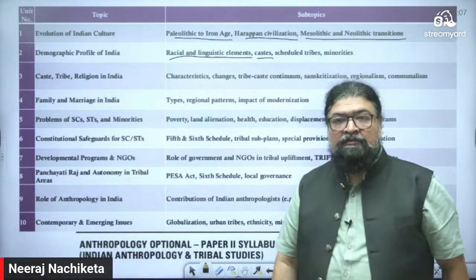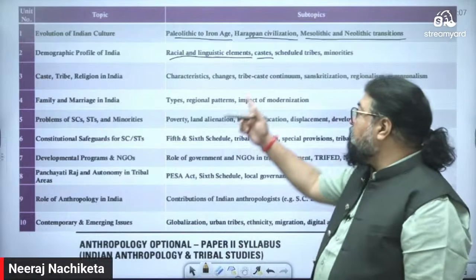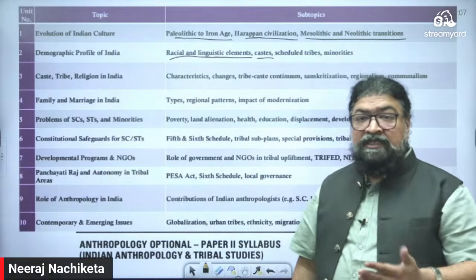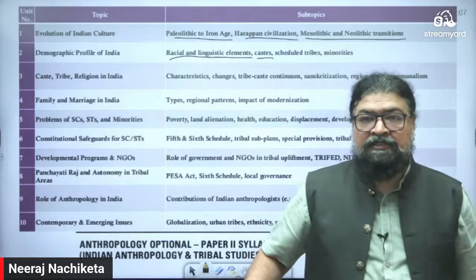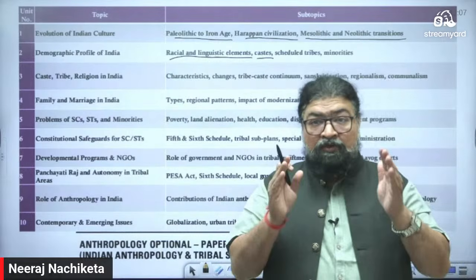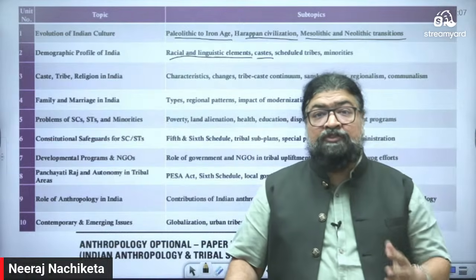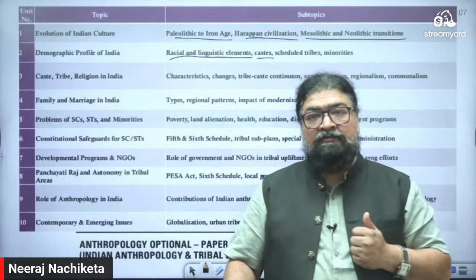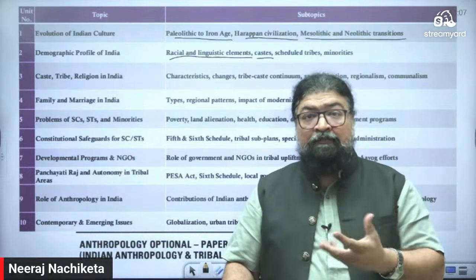Caste system in India: Varna, ashram, Brahmin, Kshatriya, Vaishya, Shudra. Then caste mobility, Sanskritization like M.N. Srinivas, who has given that Sanskritization concept. Even the caste-tribe continuum. We'll also study the sacred complex: Gaya ji, Hindus, Pindadan.